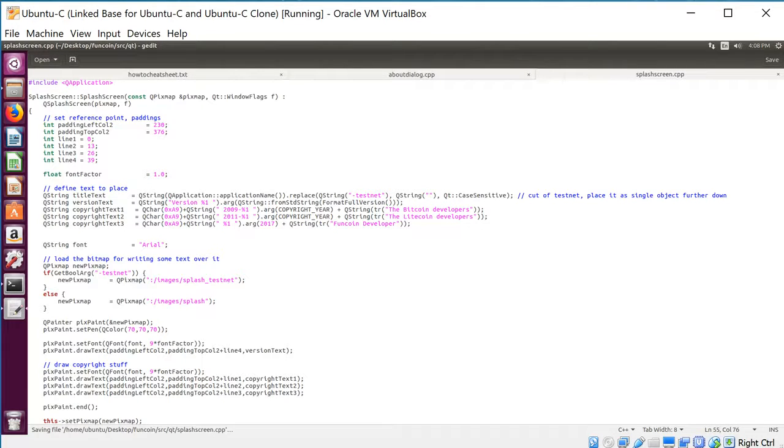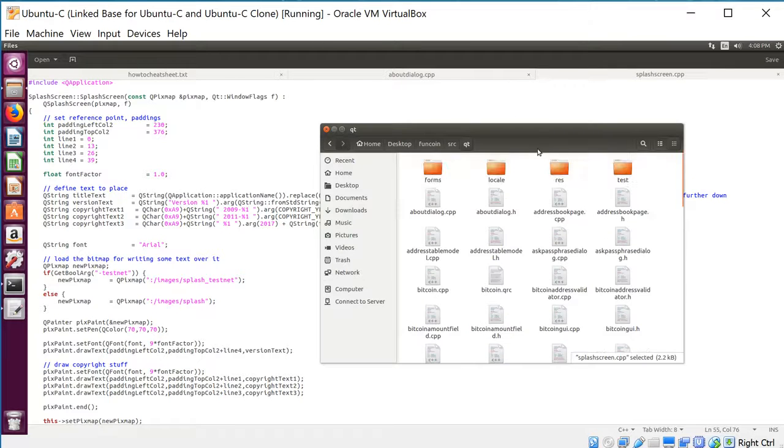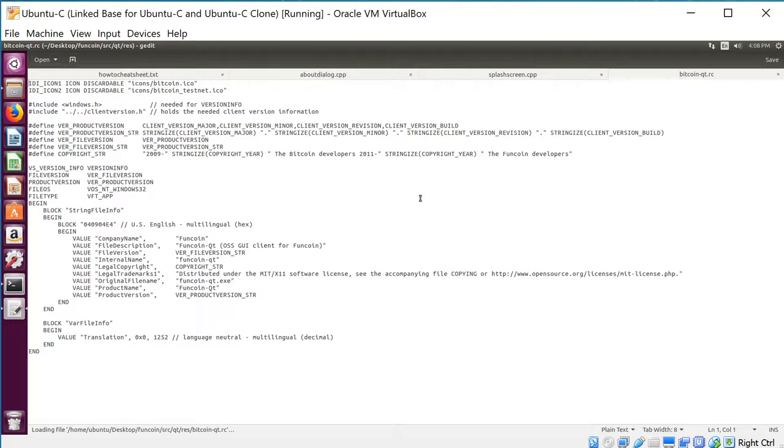Okay, there are 2 more files we need to do. The next one is in src, qt, scroll up, res, and it's this one right here, bitcoinqt.rc. Okay, and we're going to line 11. So that's what line 11 is. And again, I'm just going to copy and paste the correct line.